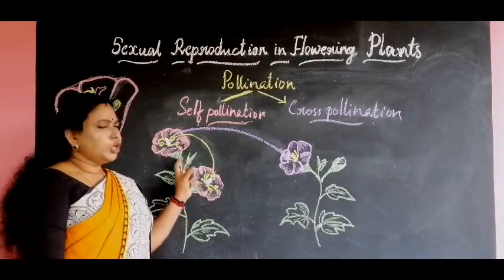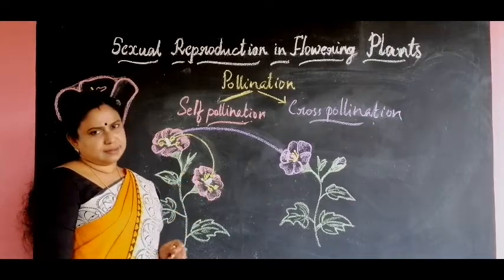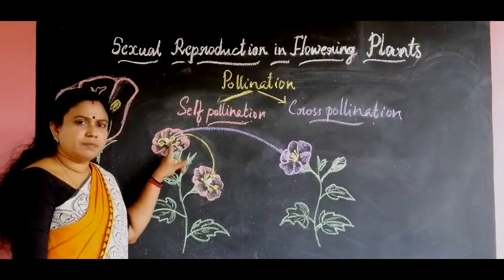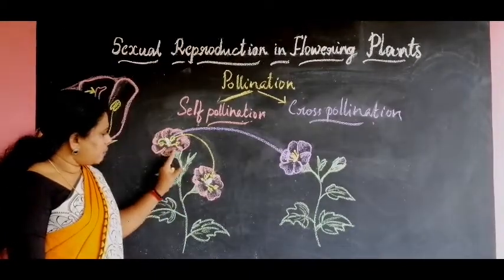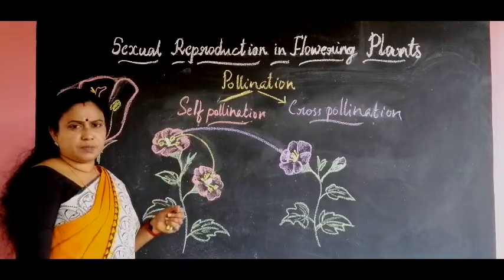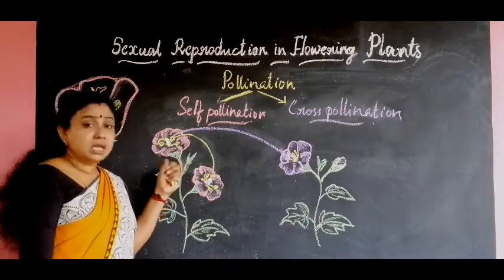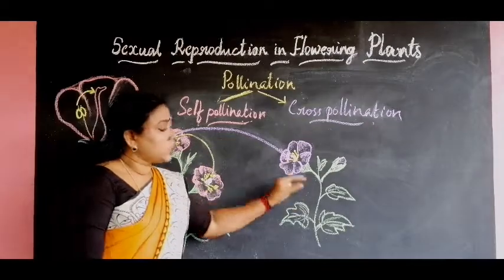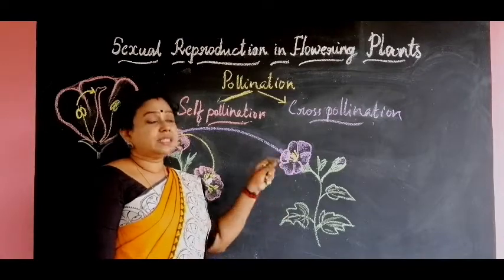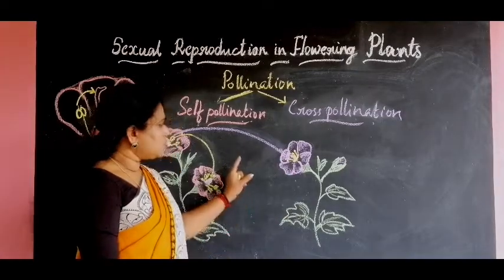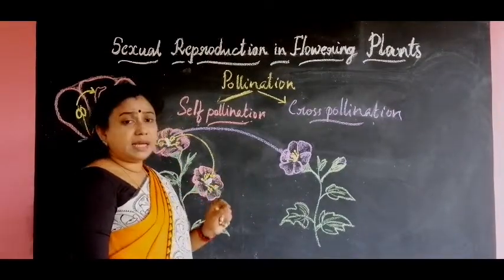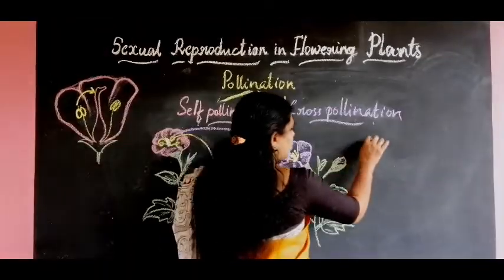self-pollination. In self-pollination, no external agents are needed. The pollen grains can simply fall on the stigma and attach there in the same flower or in different flowers. So no external agents are needed for self-pollination. But in case of cross-pollination, what is needed? Some other agents are needed. So which are the agents? Now we can study about the agents which help for the pollination.